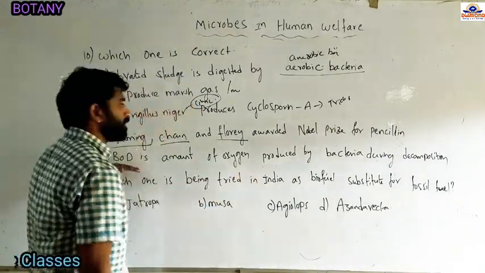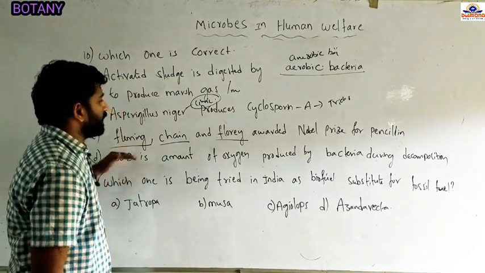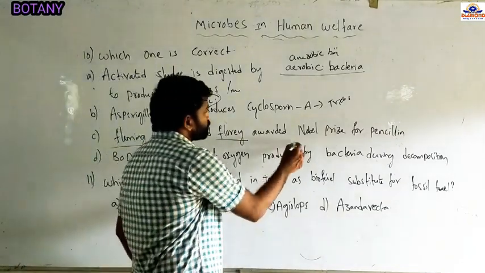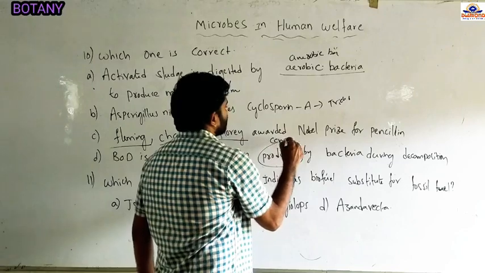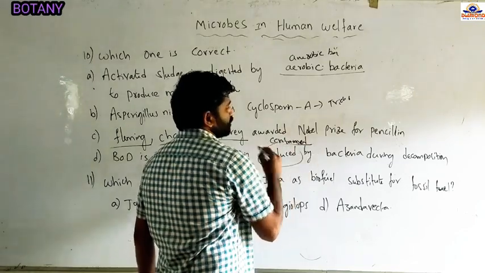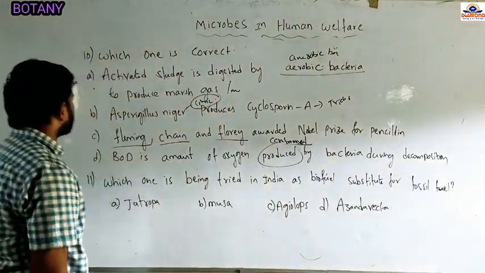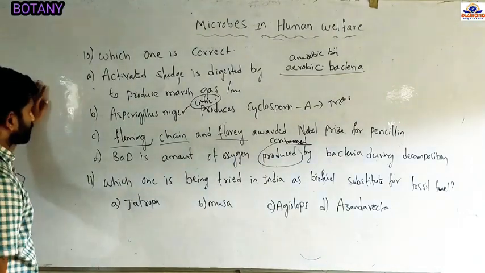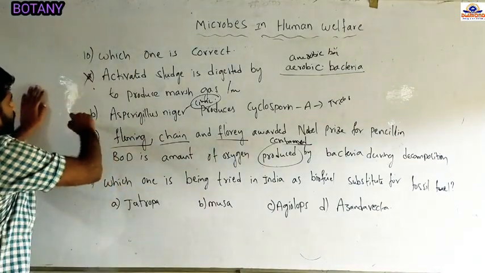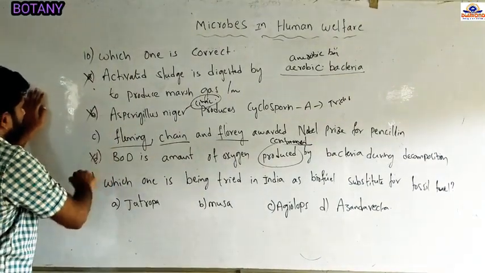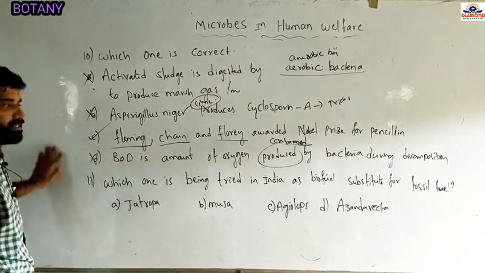So BOD is biochemical oxygen demand, the amount of oxygen that is consumed. It should be stated as consumed, but the statement says produced. So out of the given options, A is an incorrect statement, B also is incorrect, and D also is incorrect. The correct statement is C.